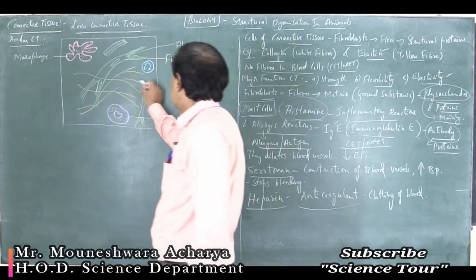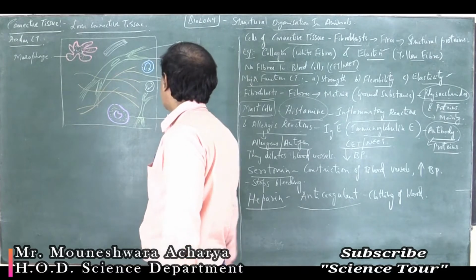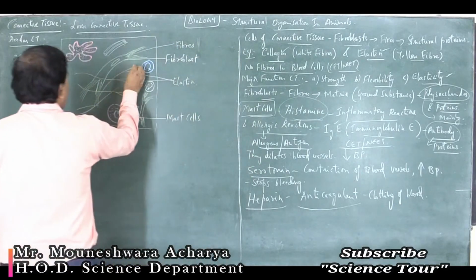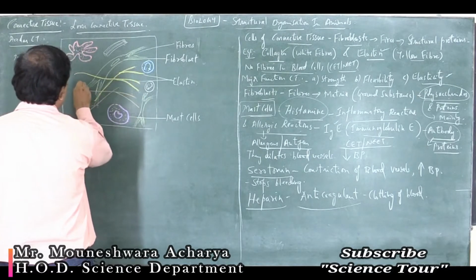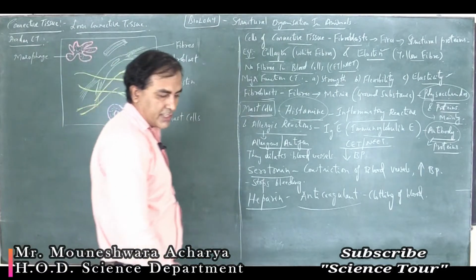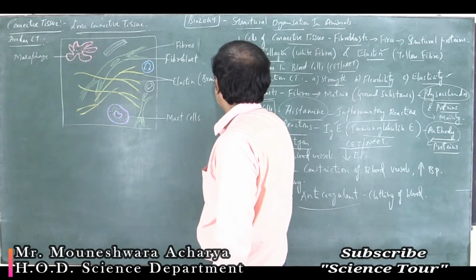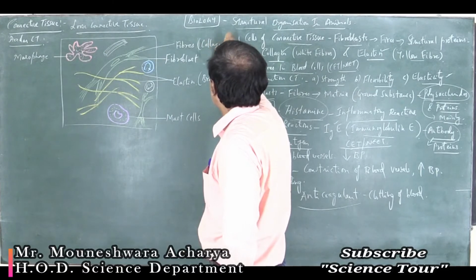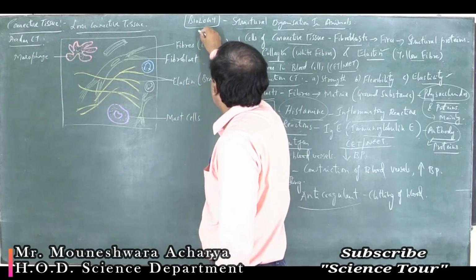So these branched structures, can you see? These are nothing but the elastin, which is yellow in color. Let me draw with the yellow chalk, so you can remember easily. And they are branched. Elastin fibers are branched structures. You can see these fibers, these are collagen fibers which are not branched. Okay, collagen fibers are unbranched.